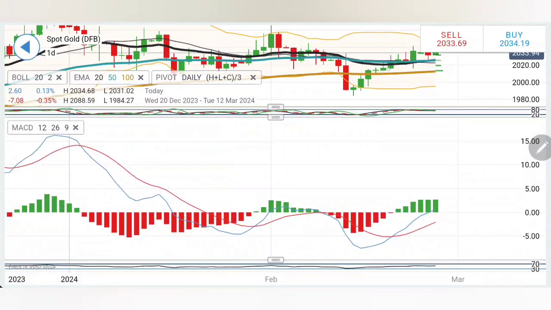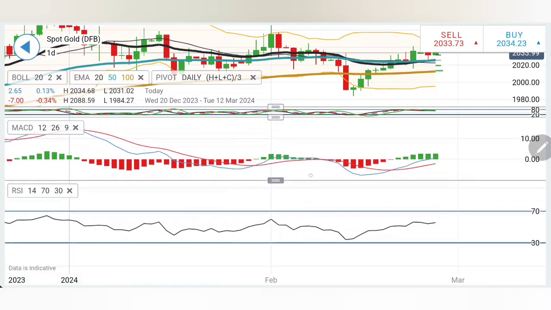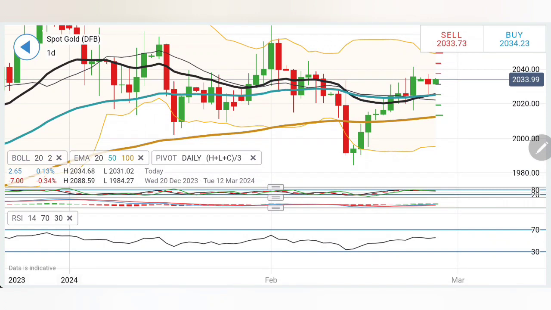Stochastic looking downwards. Look at MACD, it has crossed over, it is trying to trade with little divergence, but look at the candles, it is flattened here, which suggests that the bullishness has diminished, and RSI is rising. Considering this, a buying entry at 2038 levels can be taken. 2042-44 is the first target, and then 2050-52 levels is the next. If it stays beyond this, certainly we are looking forward to 2060-65, and beyond 2060-65, the sky is the limit for gold.